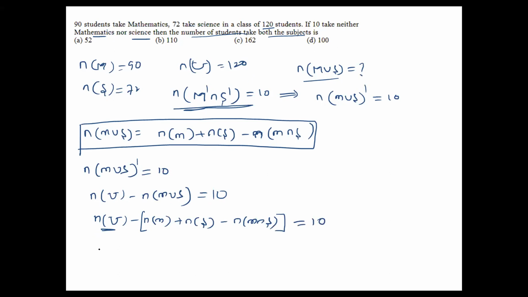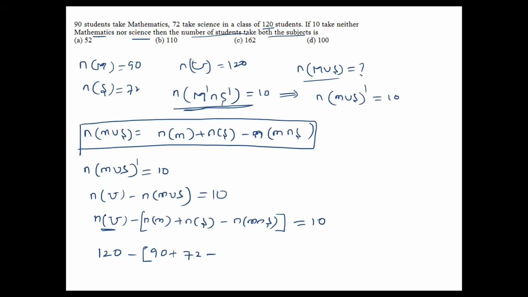This value they gave, 120, minus only mathematics 90 plus number of science is 72. And what about the intersection? What is the intersection they gave?